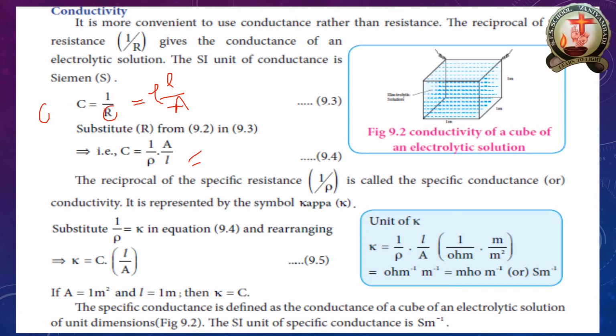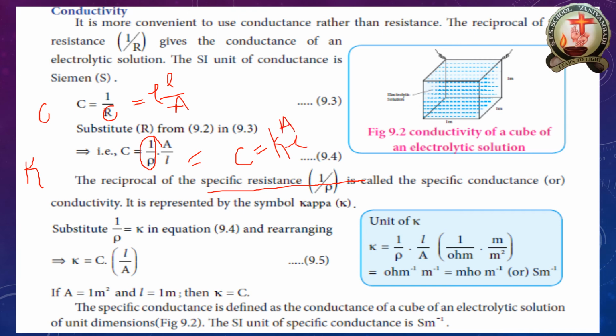The reciprocal of specific resistance, 1 by rho, for an electrolytic solution is called the specific conductance or conductivity. The 1 by rho is the specific conductance. They already found the value is kappa. So I'm going to simply replace it with kappa here. So what happening? C is equal to kappa A by L.